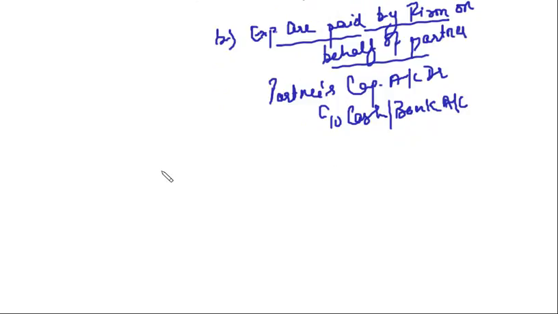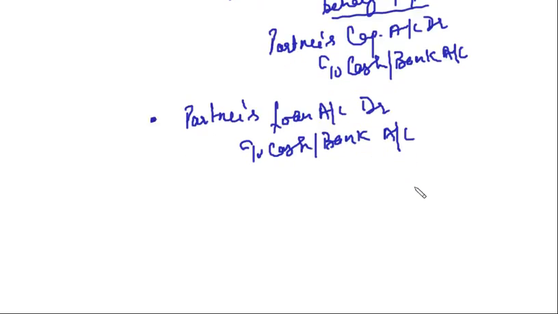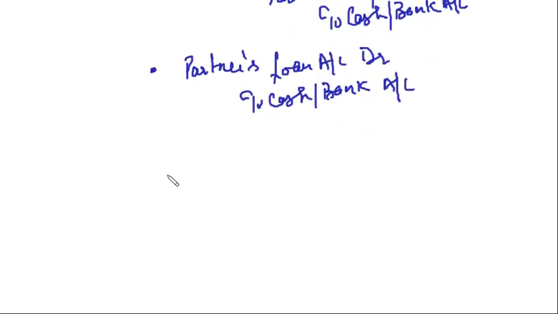Yes, when we are paying the partner's loan account, there also we say partner's loan account debit to cash or bank account. First we have paid the outsider liabilities, then partner's loan account, then we will talk about partner's capital account.